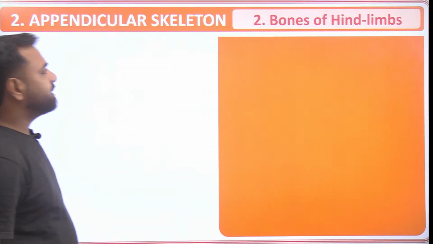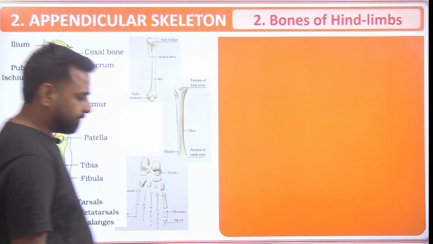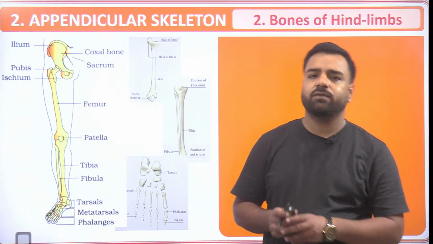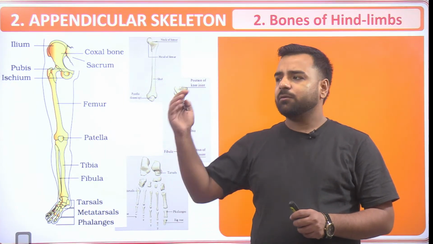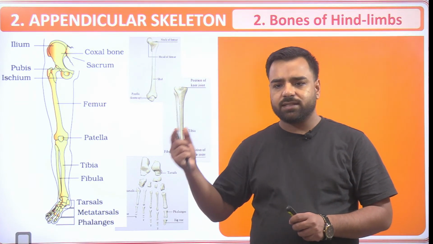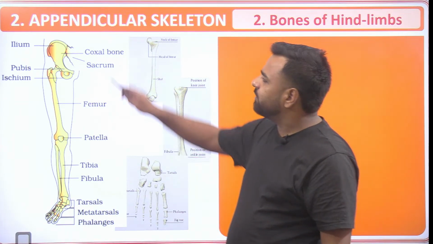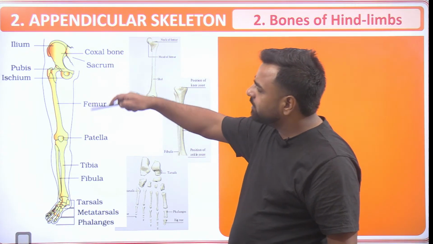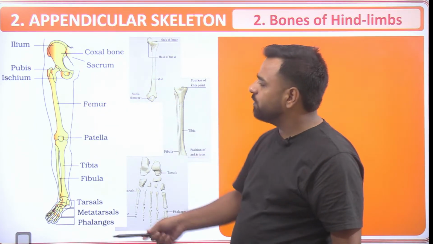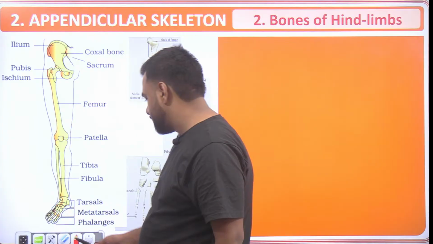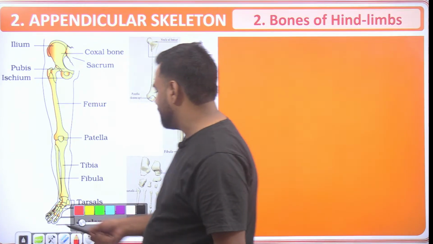Similarly, if I talk about my leg portion, here again we'll have the same amount of bones, but the count actually varies. How? Just have a look. If I talk about my leg, this is the longest bone, which is known as the femur. So you must remember this. It is asked again and again, repeatedly in the examination.